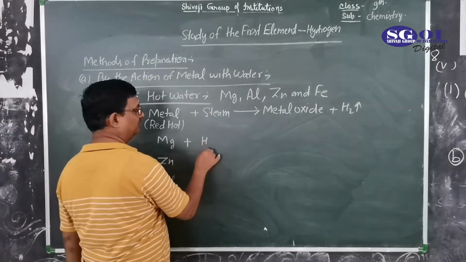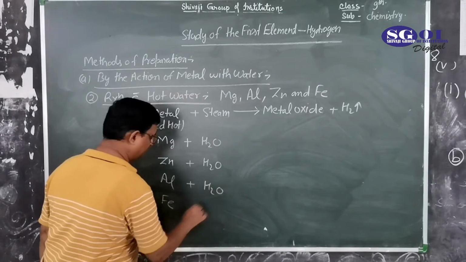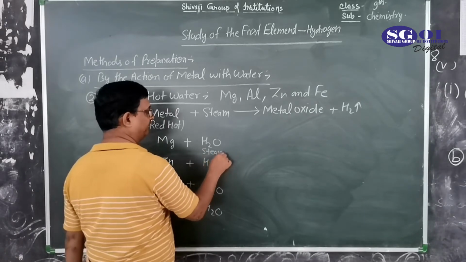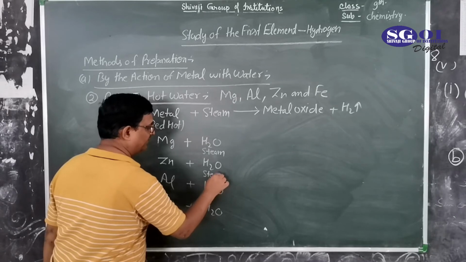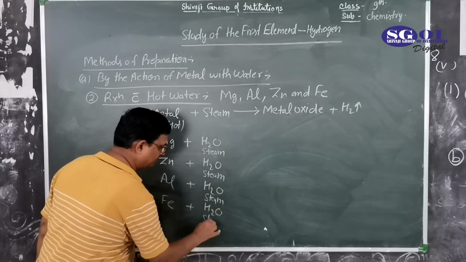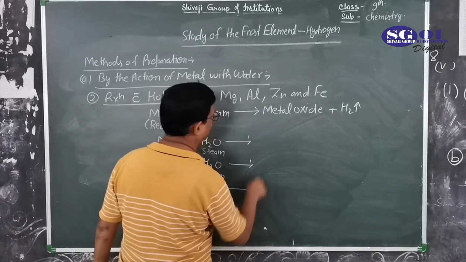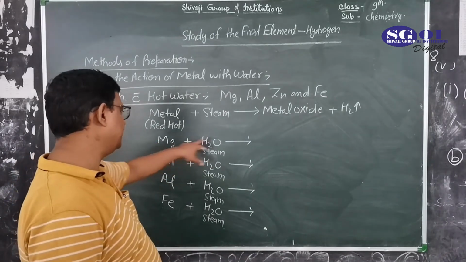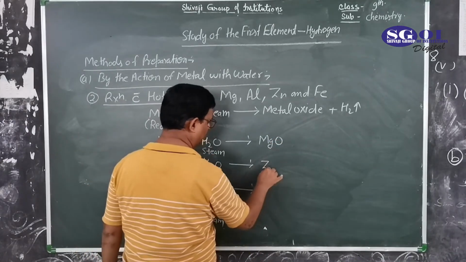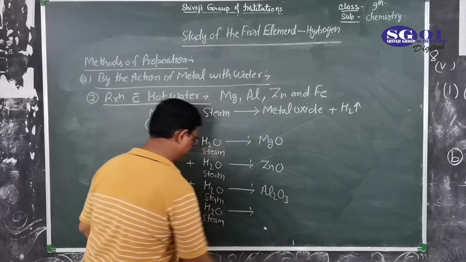They react with water, H2O, in the form of steam, the gaseous phase of water, and these metals form metal oxides: magnesium oxide is MgO, zinc oxide is ZnO, aluminium oxide is Al2O3,